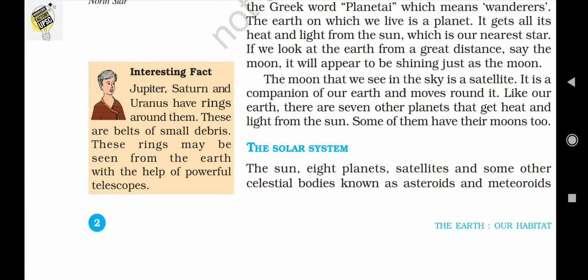And the interesting fact is that Jupiter, Saturn and Uranus have rings around them. These rings are belts of debris. Okay, debris means small dust particles or something else, or some bigger particles, mainly dust, stone, or some other hardened particles. These rings may be seen from the Earth with the help of a powerful telescope.